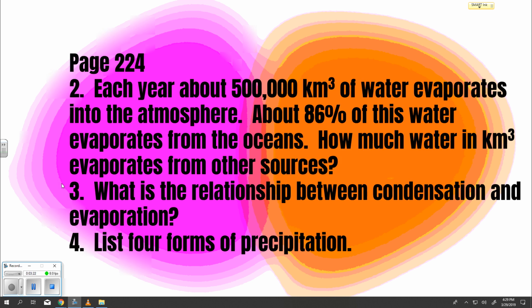Page 224. Each year, about 500,000 cubic kilometers of water evaporates into the atmosphere. About 86% of this water evaporates from the oceans. How much water in cubic kilometers evaporates from other sources? What is the relationship between condensation and evaporation? List 4 forms of precipitation.